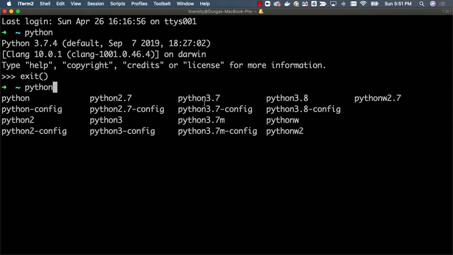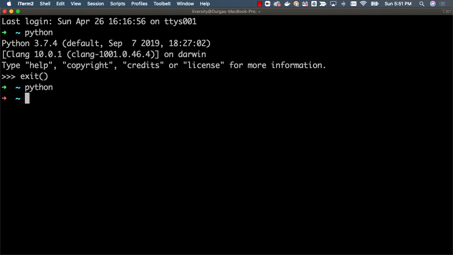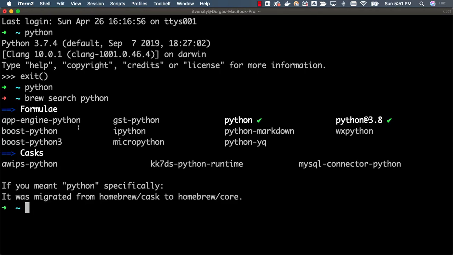If you don't have it, and you are using a Mac, and you have already set up brew, you can say brew search python and hit enter. It will show you the formulas related to Python. You should be able to pick up whatever version is relevant to you and install it. If you don't have brew, you just have to follow the instructions that are available as part of my channel and you should be able to set up brew.